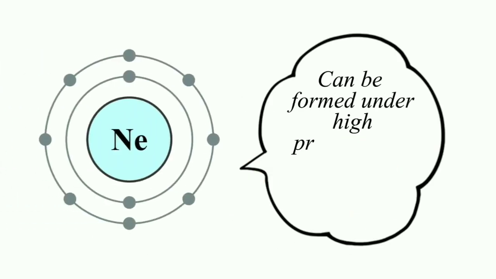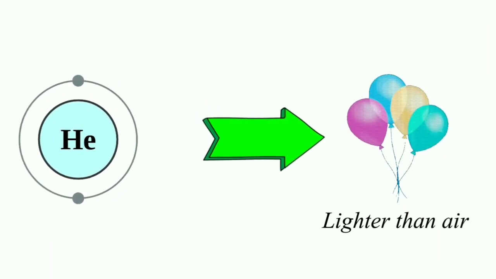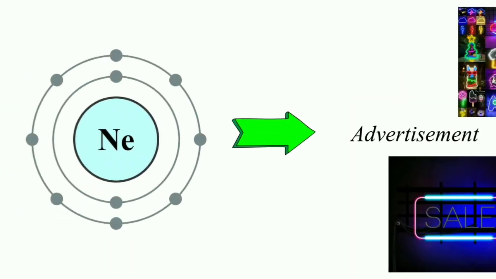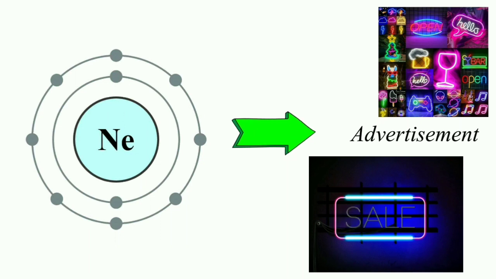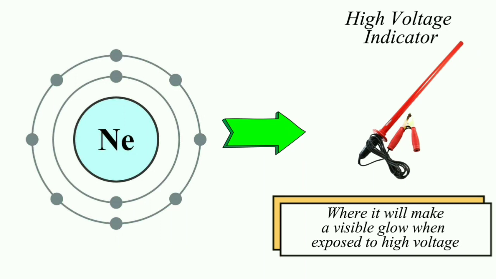Neon molecules can be formed under high pressure and temperature conditions such as in the Earth's mantle or in outer space. Helium is also often used in balloons as it is much lighter than air, which causes them to float. Neon, on the other hand, is often used in advertising as it produces a bright distinct orange glow. Other than that, it is also used in high voltage indicators where it emits a visible glow when exposed to high voltage.